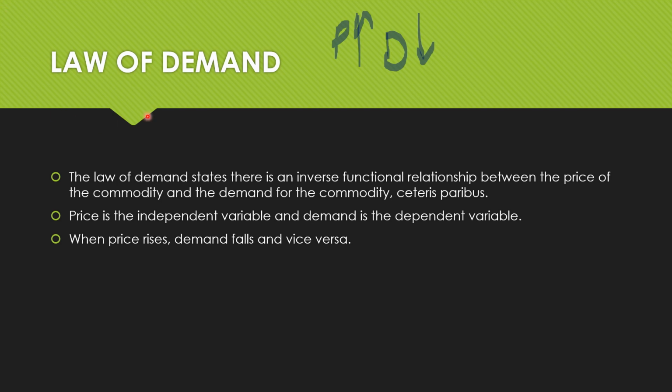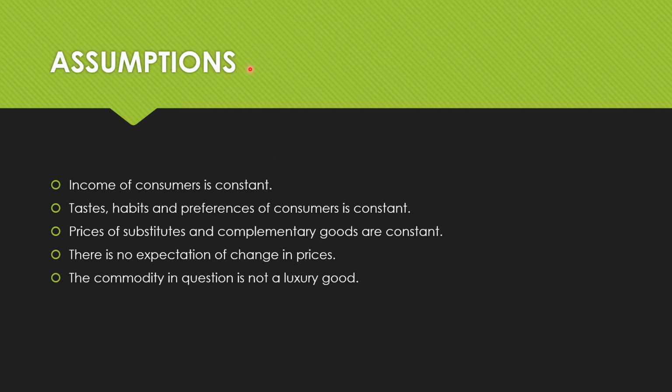But in this law of demand, we are saying that let the other factors be constant. That means let the income be constant, let the taste and preferences be constant, let every other factor that is impacting the demand be constant, and then let's study the relationship between price and demand. That's what the law of demand does. And when we study this, we understand that there is an inverse relationship between price and demand when other factors are constant.